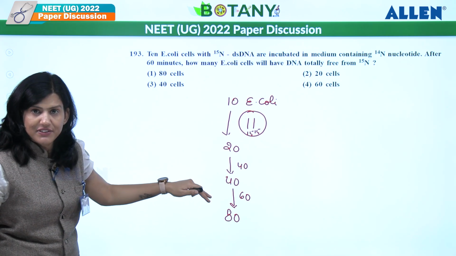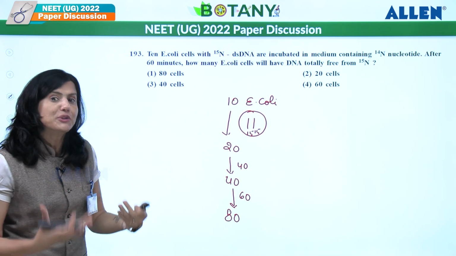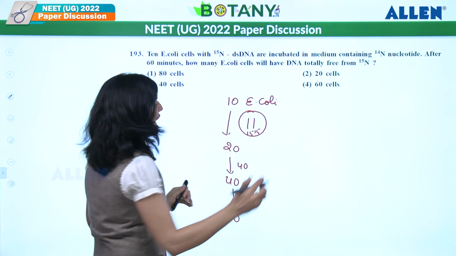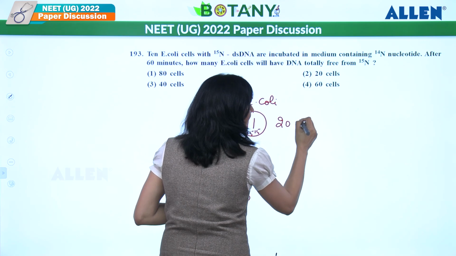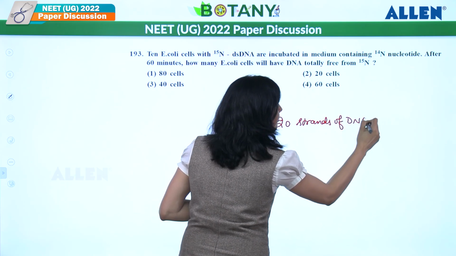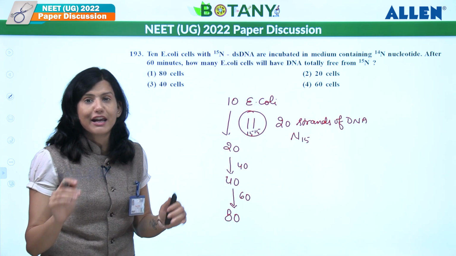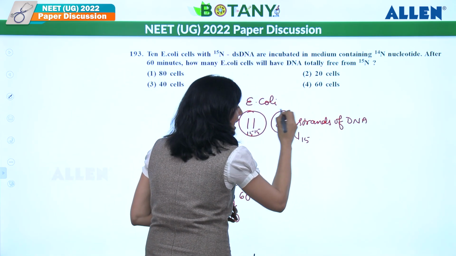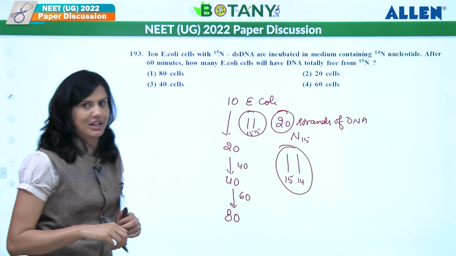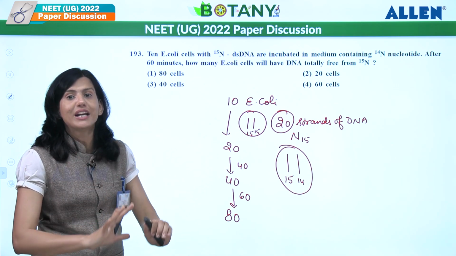Now, whatever new DNA will be synthesized, as E. coli will double, DNA also synthesizes new. So every new DNA now will be N14, except these 20 strands of DNA. These 20 strands of DNA will be N15, and the rest all will be N14. So at least 20 E. coli will have N15 and N14 kind of DNA, hybrid DNA, right? So they are not completely losing N15. And the rest all will have pure N14.